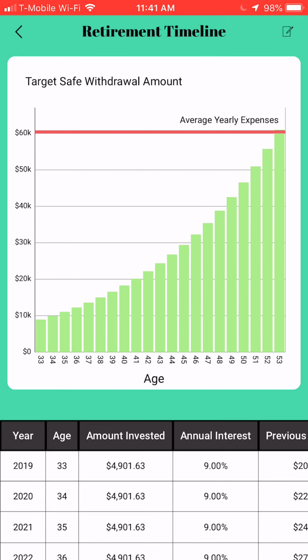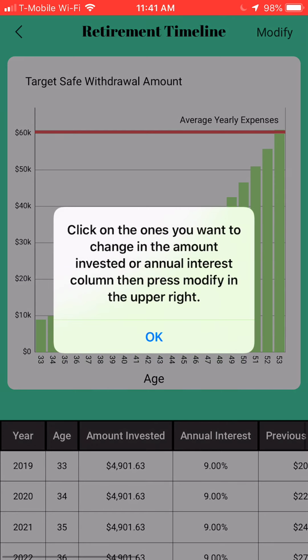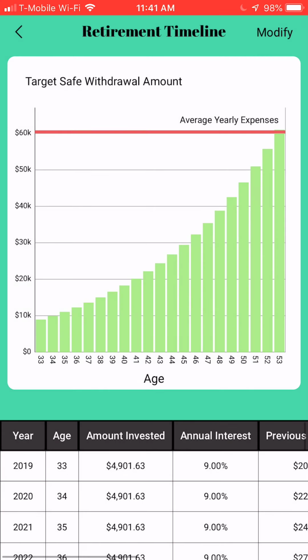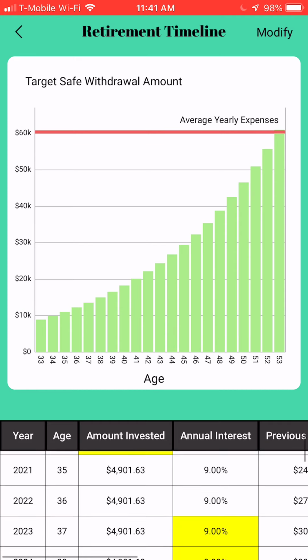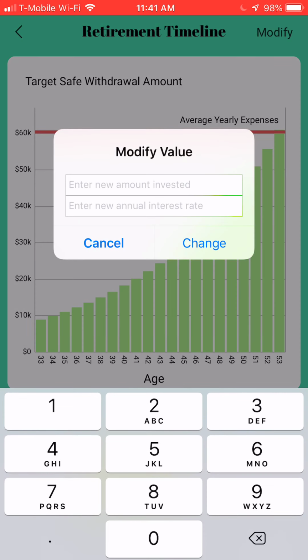We are also able to modify the values for the amount invested per year and the annual rate of return by clicking on the edit button at the very top. There is a drop down menu, and I click edit. Then we can select the fields we would like to edit, click on modify, and enter new amounts to modify my timeline.